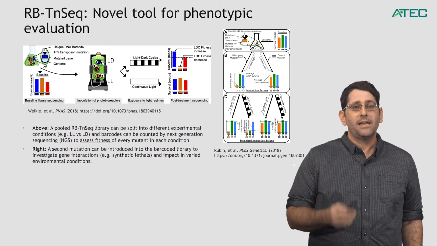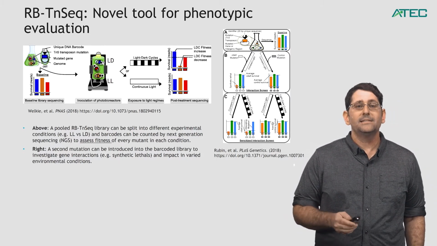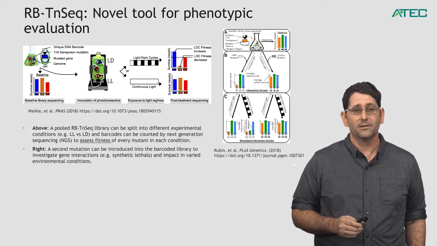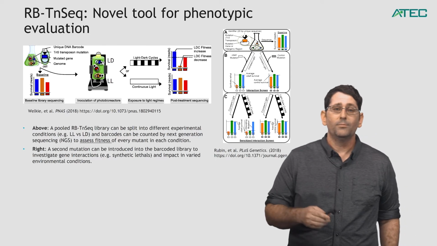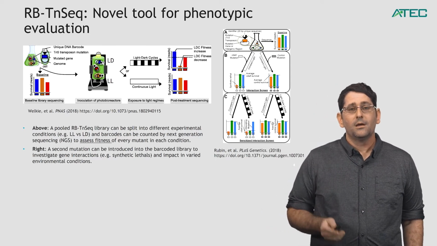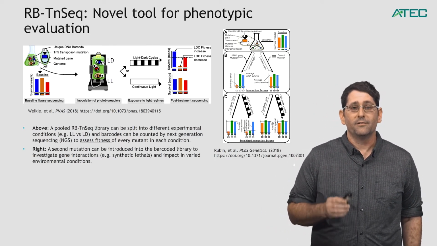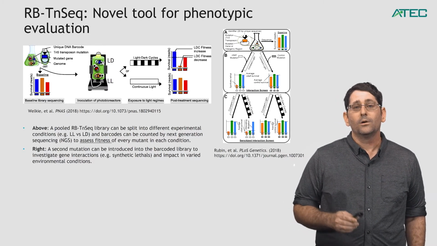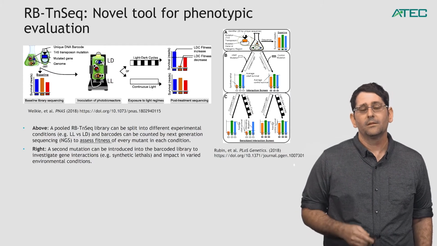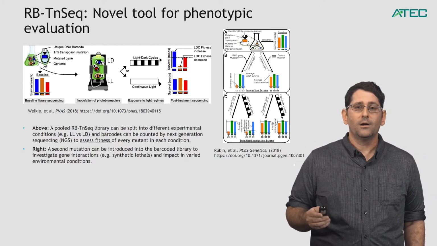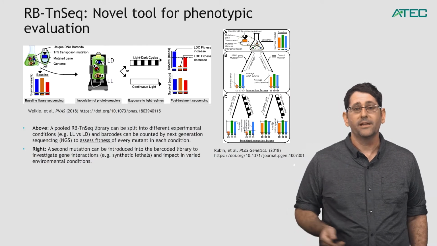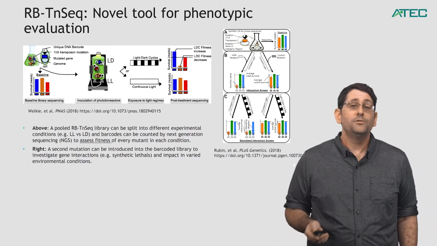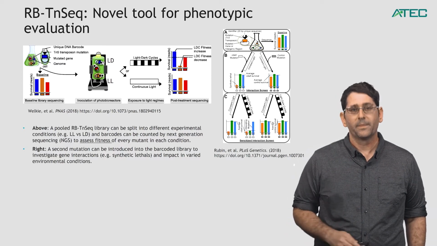So what we can do is take the pooled library. We can once again sequence it just to get a baseline, and that's what you see on the far left of the first figure. Then we can split that library into multiple different growth conditions. In this case, the growth conditions are in photobioreactors, either under continuous light, LL, or light-dark cycles, LD. Now, in the lab, we most often grow our algae and our cyanobacteria under continuous light, simply because it makes them grow faster, grow more dense, and we can do more experiments with them.